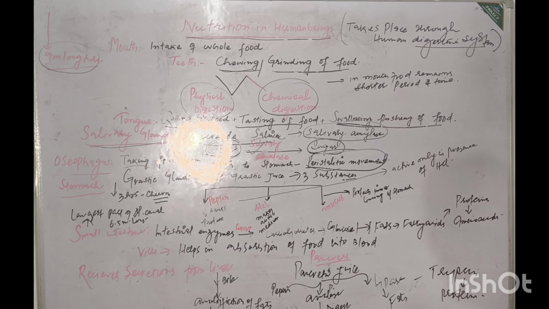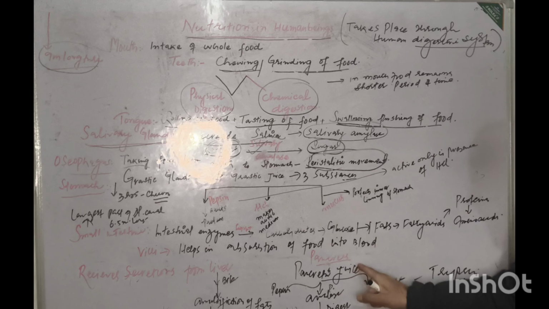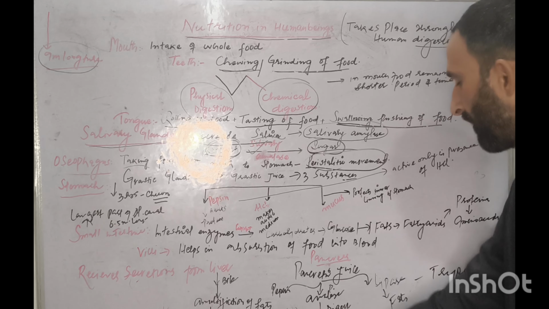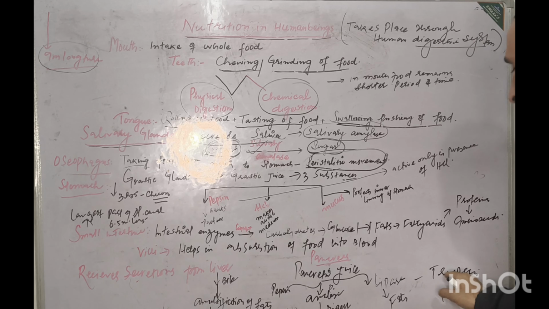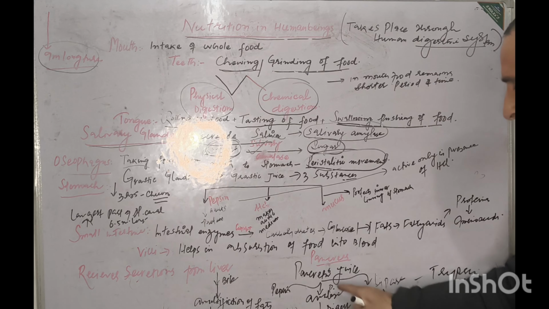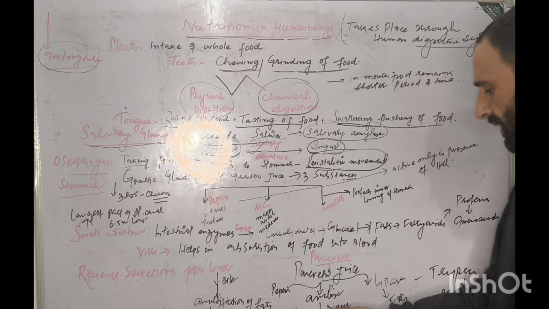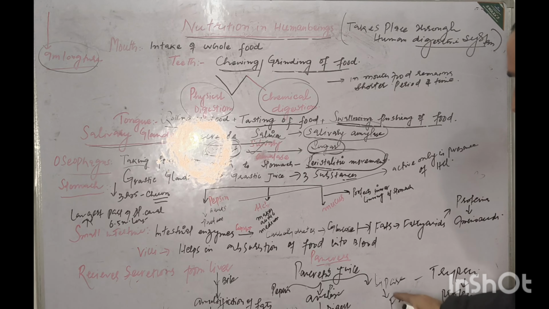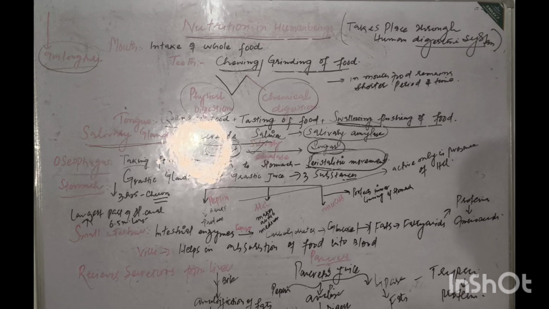Now another secretion is from the pancreas. It secretes pancreatic juice. Pancreatic juice consists of three types of substances: amylase, lipase, and trypsin. The function of amylase is to help in digestion of starch, the function of lipase is digestion of fats, and the function of trypsin is digestion of proteins.